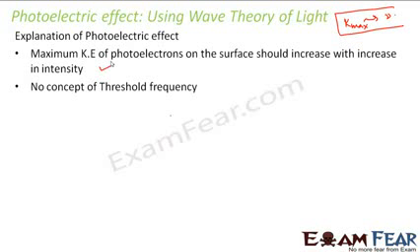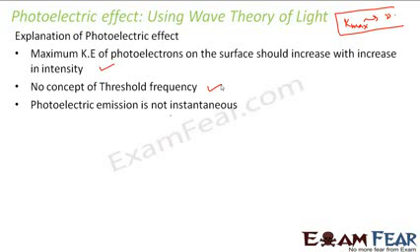But experimentally it was found that frequency had an important role to play. Frequency was the one which decided when photoelectric emission will start, and it was not intensity. Intensity only decided how to increase or decrease the amount of current. But when will that current flow start? That was decided by frequency. So even at the second point, it disregarded the experimental observation.